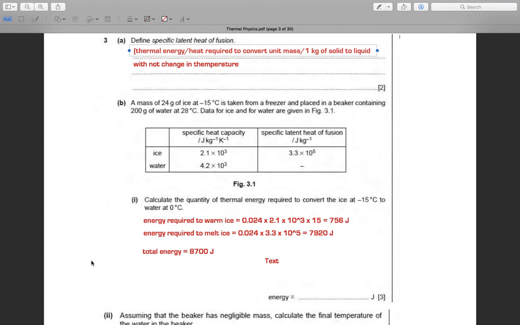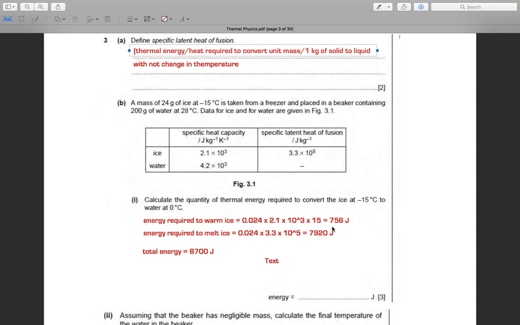First, the energy required to warm the ice up to 0 degrees Celsius is m c delta T. M of the ice is 24 grams, which we change into kilograms by dividing by 1000, times the specific heat of ice, times delta T, as the ice rises from minus 15 degrees Celsius to 0 degrees Celsius.